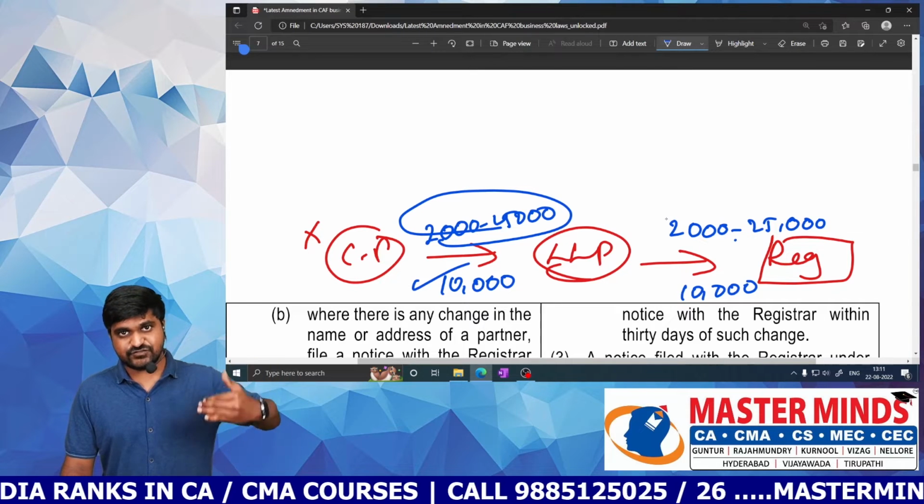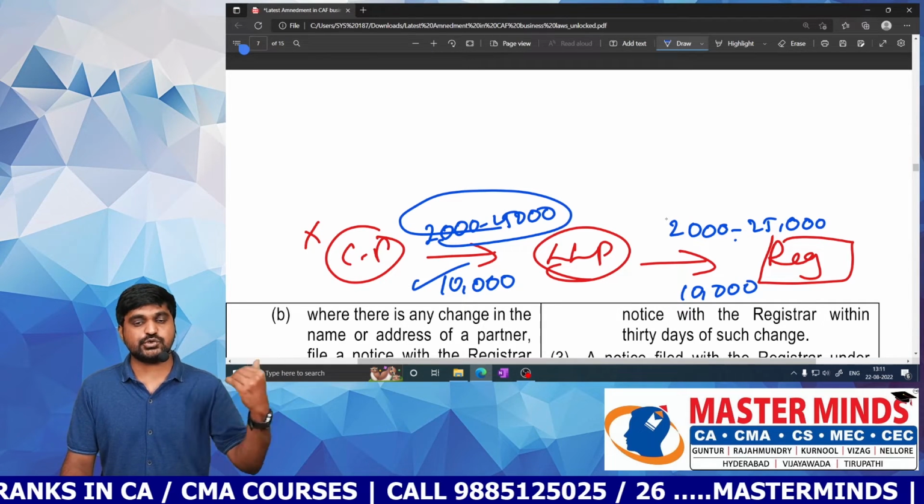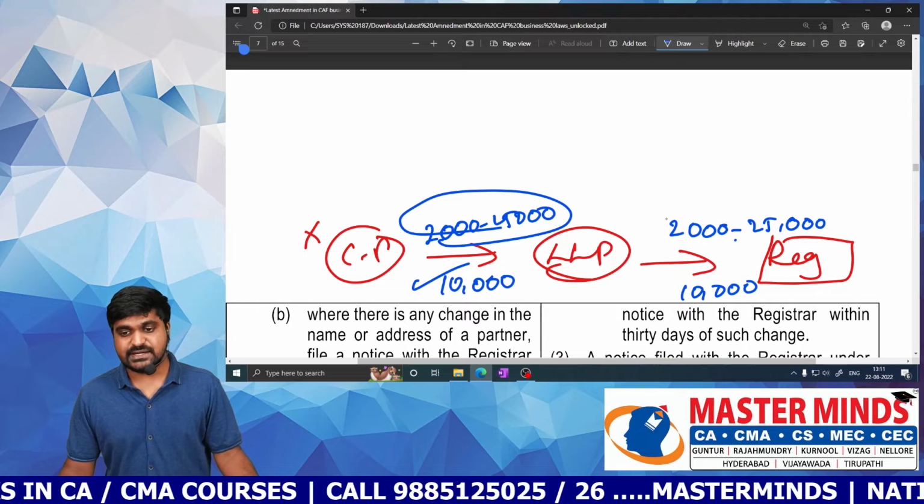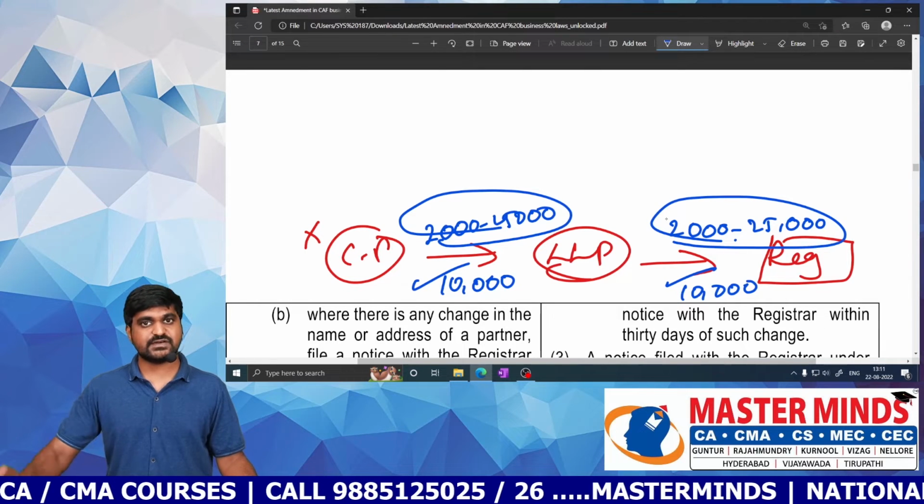After receiving information, if the LLP fails to communicate it to the registrar, then what is the fine amount? It is 10,000, but not 2,000 to 25,000.